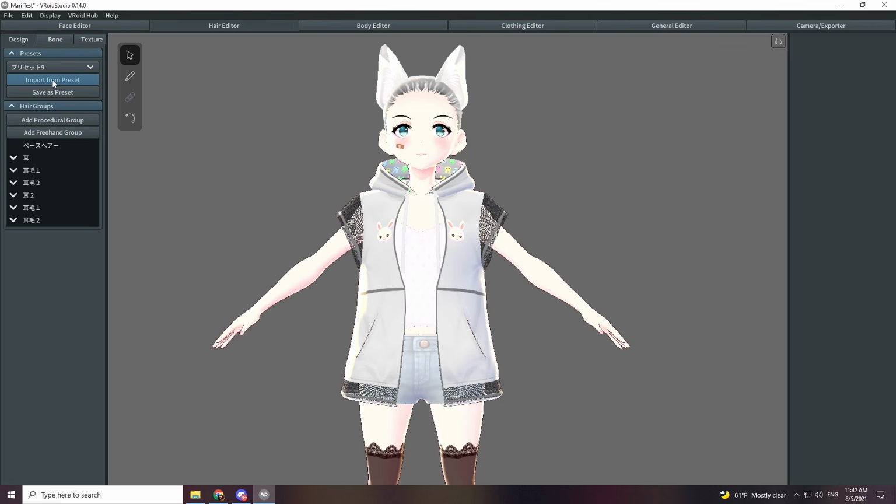Now that I showed you the basics of VRoid Studio, I'm gonna go ahead and start tweaking the model a bit more to my liking because I think I want to use some different presets that I've chosen so far. So I'm gonna fast forward a little bit and then show you how to export your model.